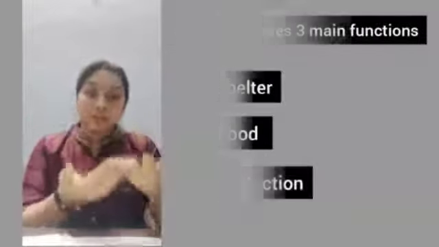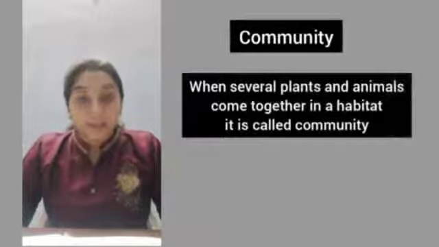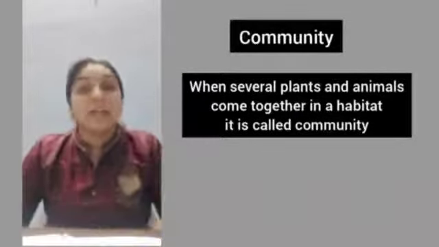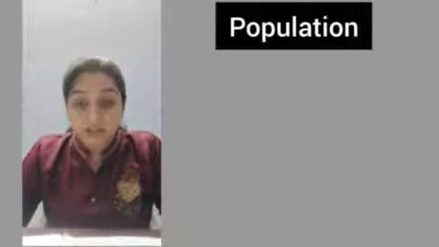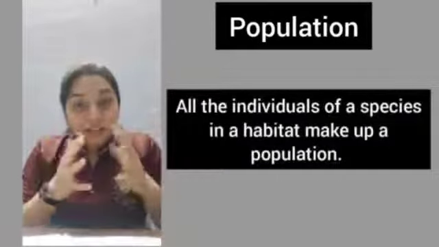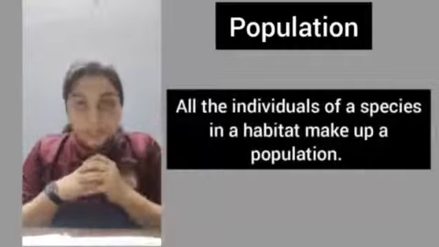When an organism looks for a habitat, it will see whether the place it chooses fulfills all these three basic needs, only then it will opt for it to be its habitat. Next important terminology is the community. When several species of plants and animals come together in a habitat, it forms the community. Next is population. When all the individuals of a species in a habitat come together, it forms a population.